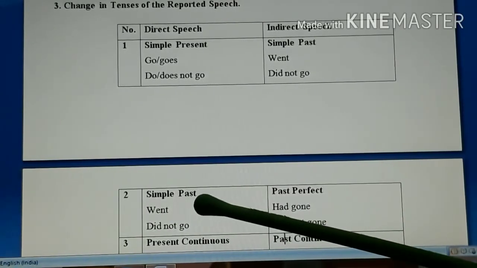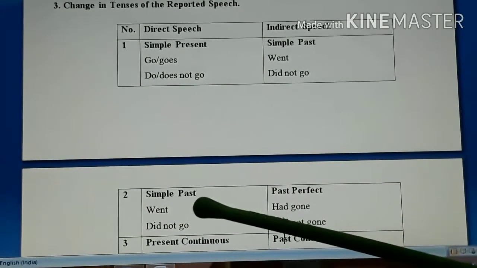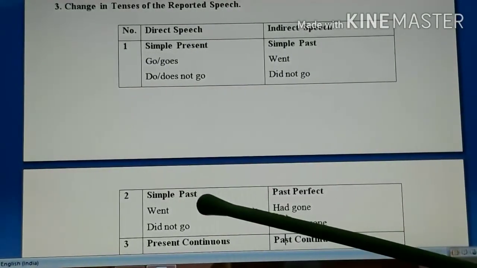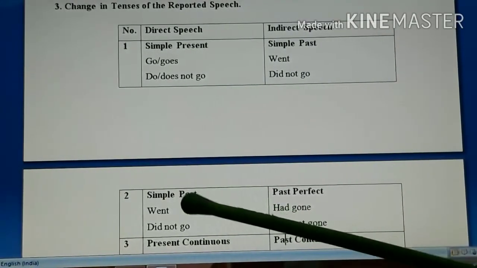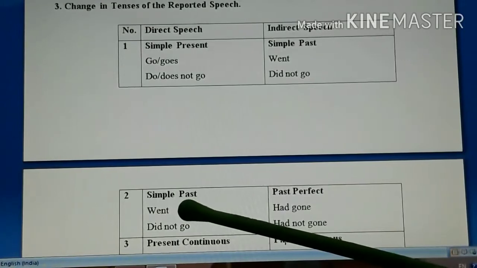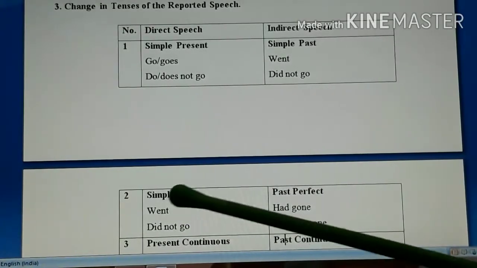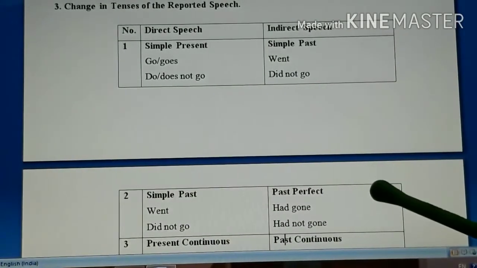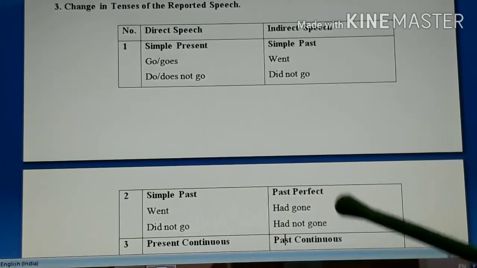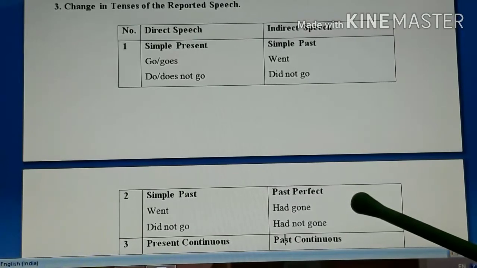Suppose in direct speech simple past tense is given. Simple past tense means the past form of the verb or did is used. Here past form of the verb is went. So simple past tense changes into past perfect tense. So went will become had gone, because in past perfect we use what? Had and third form of the verb.